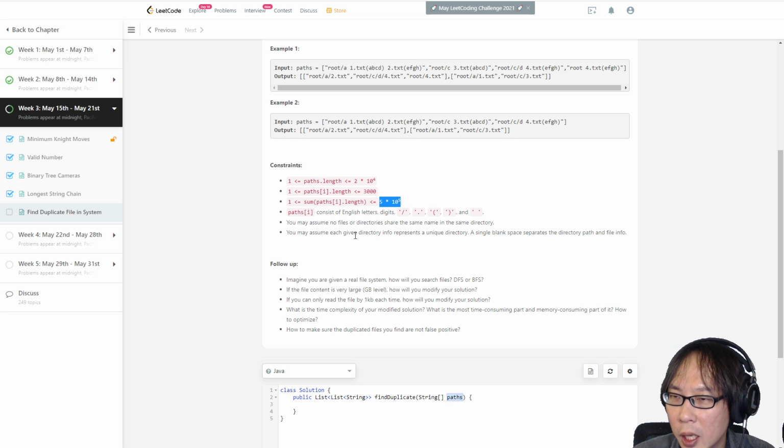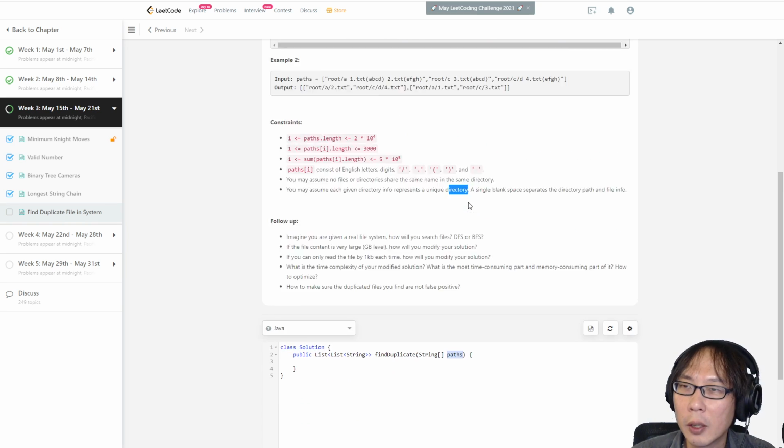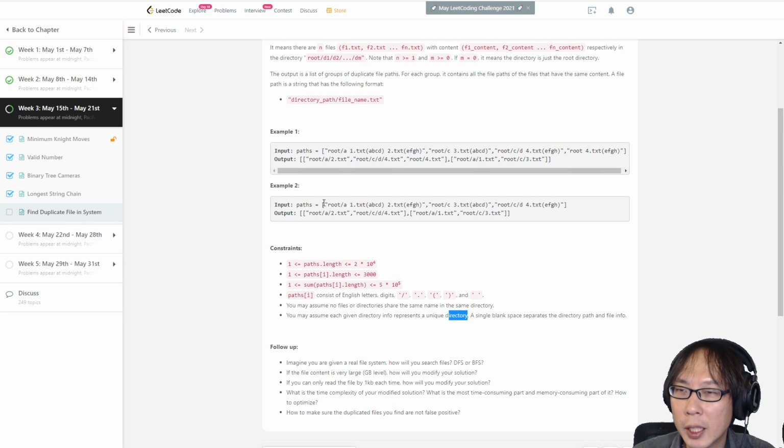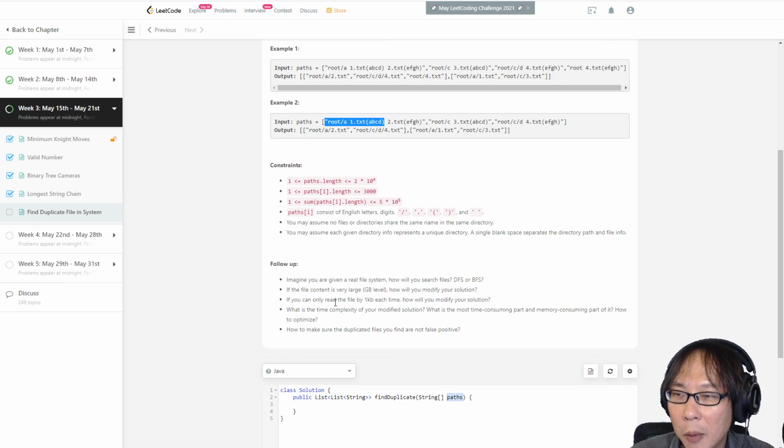You may assume each given directory info represents a unique directory, with a single blank space separating them. Okay, so you can always expect the format of the string is correct. You don't need to worry about other errors, like two spaces separating the files and the folder. Follow up. I don't want to do the follow up.